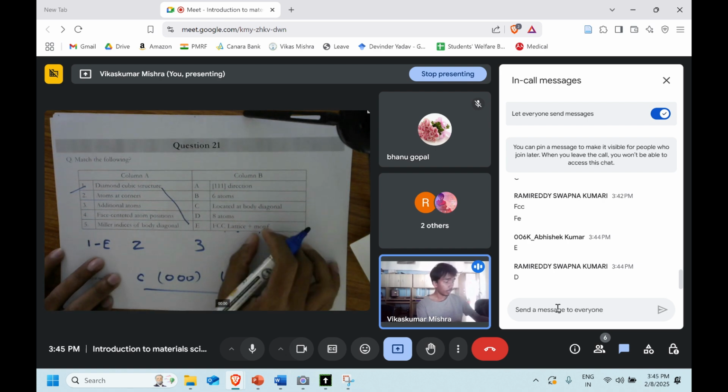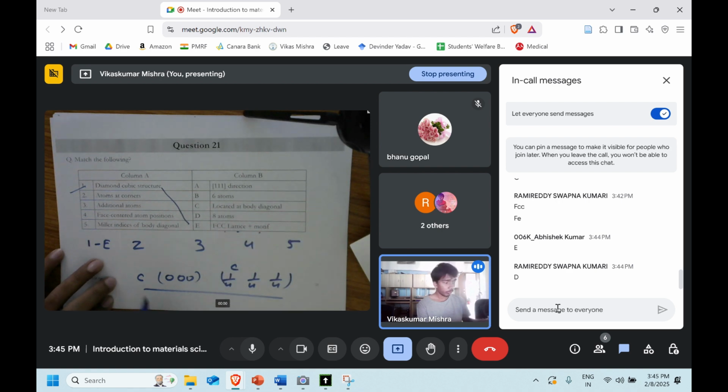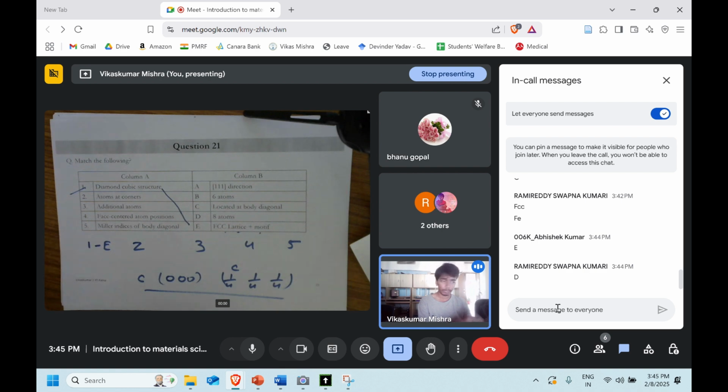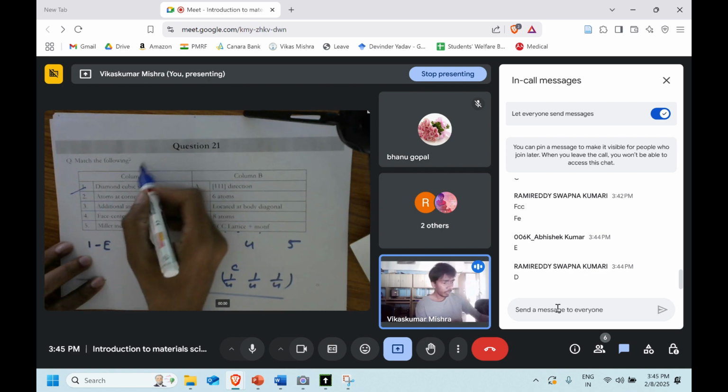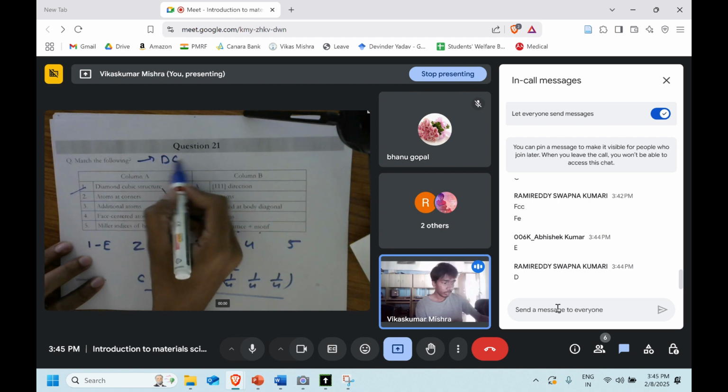So for the motif, if we have to define, it should consider the coordinates, where the particular atoms are, and also which atom. Like in some cases, it might not be carbon, the additional atom can be something else. So now, this match the following is entirely for the diamond cubic structure.